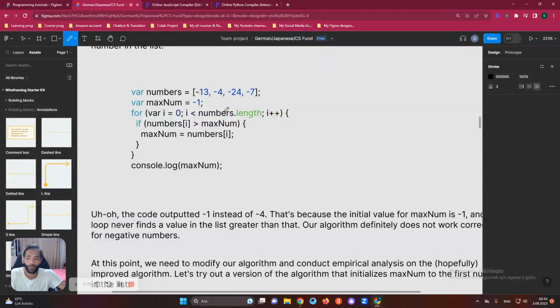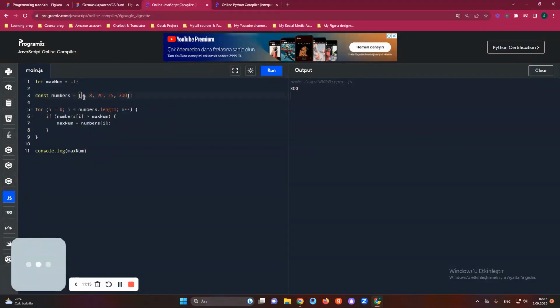In this case, as you know, minus 1 is greater than all these numbers because it is entire numbers. It is not natural numbers, right? So what can we say? Let's go back there and just change numbers like minus 6, minus 8, minus 20, minus 25, minus 300. Yeah, as you see, the result is minus 1, guys. So as we found again, same way.